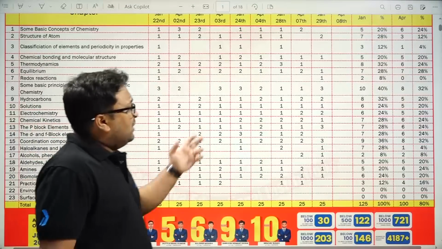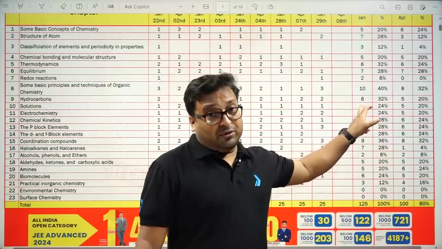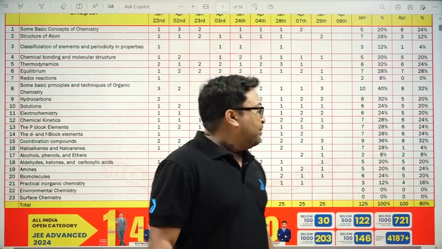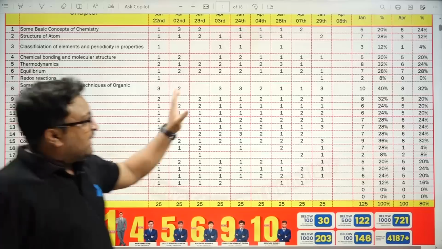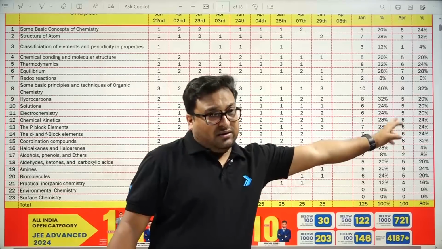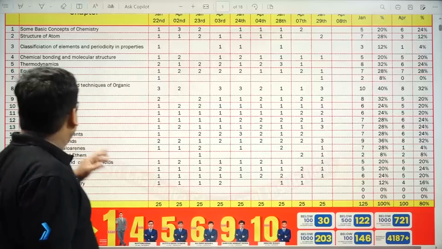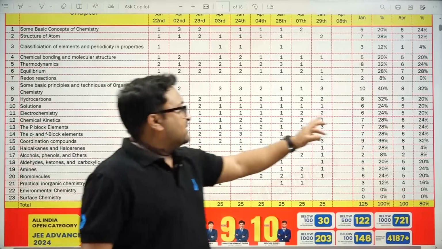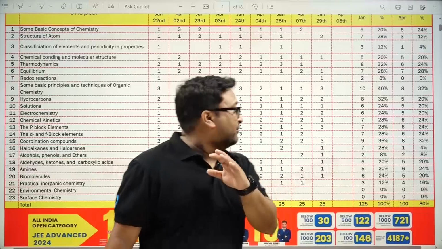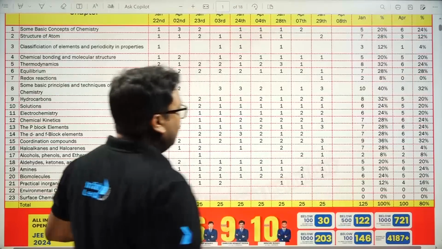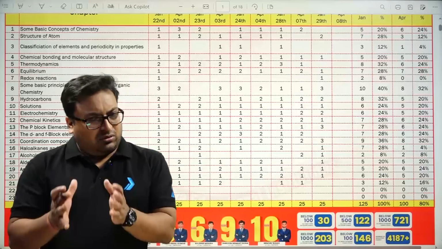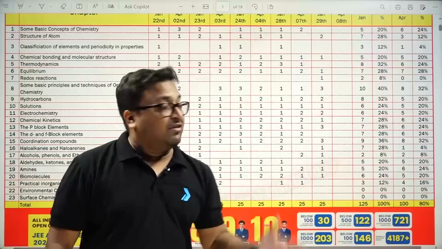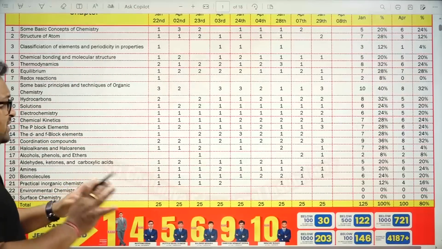Then solution. In January the total number of questions is 6, but in the April morning first shift the total number is 5. Electrochemistry again has 1 question less than the January shift. Chemical kinetics is 7 and April is only 6. So you can see a lot of chapters, like chemical kinetics and p block, had one question fewer than the January attempt, but the weightage is almost equal.